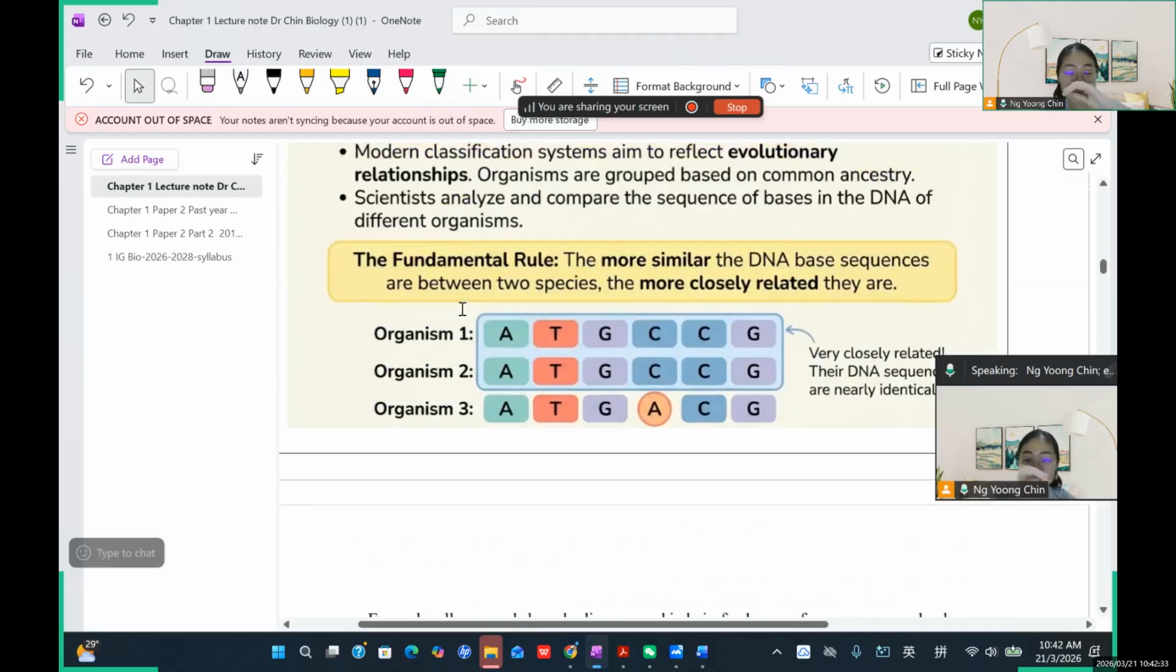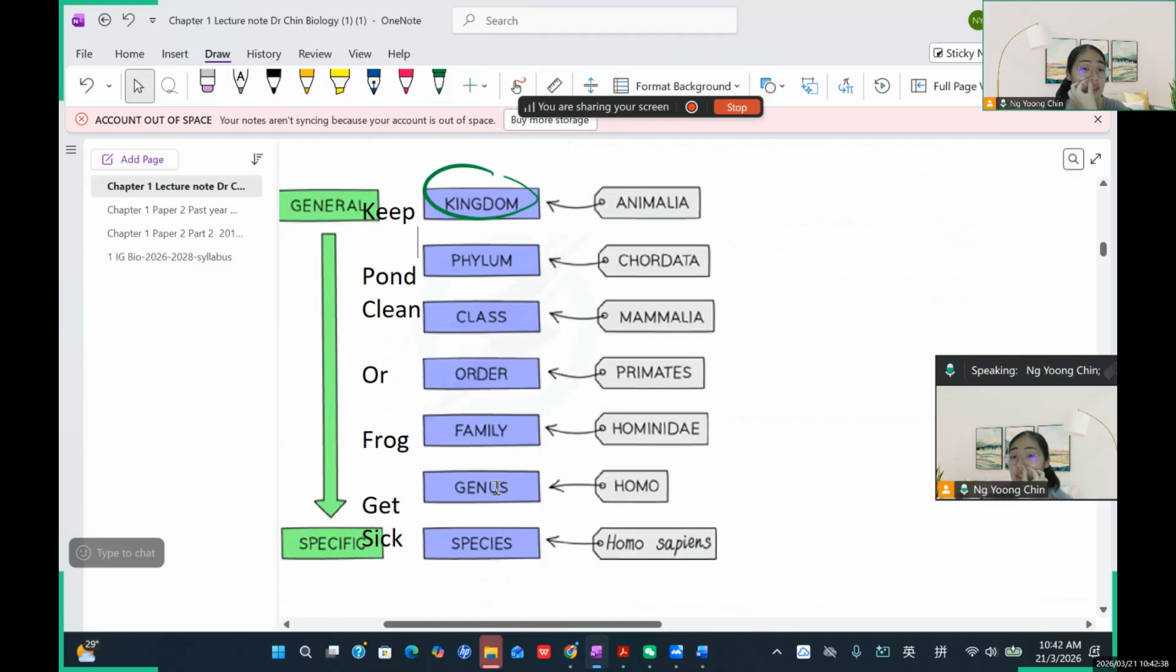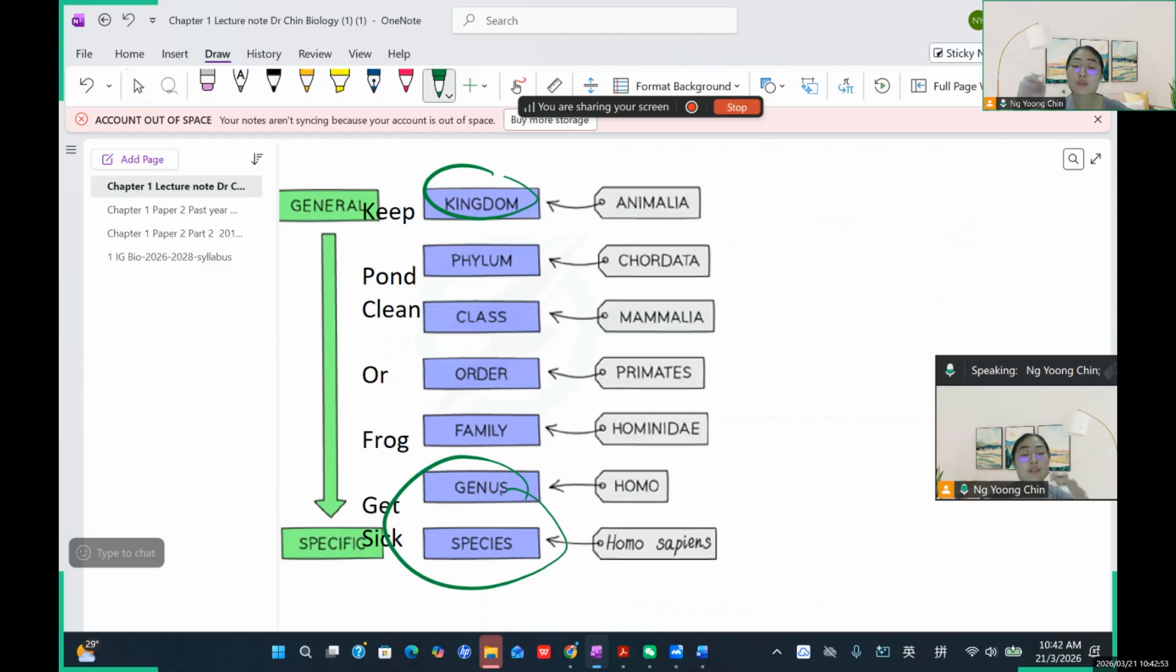So that's why, from the five kingdoms, because five kingdoms is just a very broad classification, they need to group them based on their characteristics, and then they become narrower and narrower. So you can see from the kingdom to class, order, family, until they reach here. But in the IGCSE exam, they will only include genus and species. So you can forget kingdom and family. They will not ask this one.